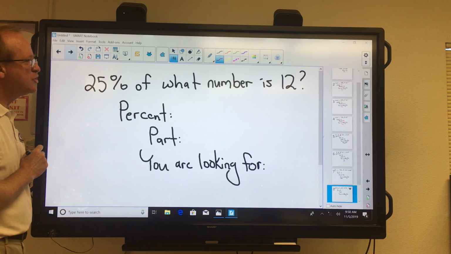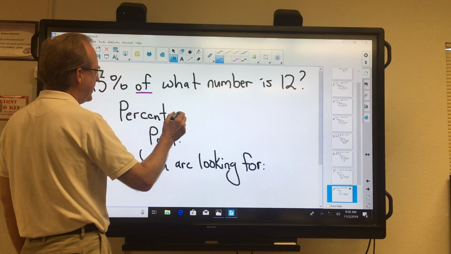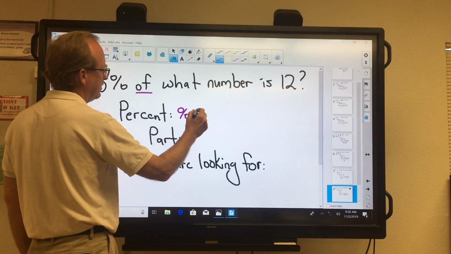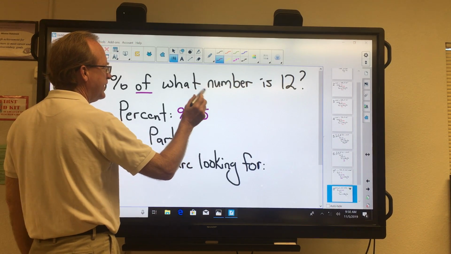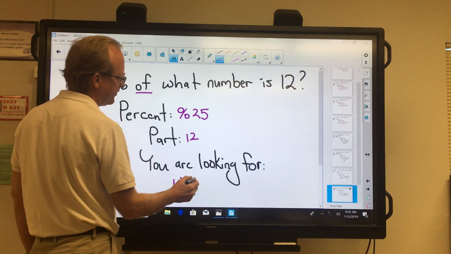25% of what number is 12? There's that "of" again, and that's a real great key word. The percent, well, we know that's 25. We know the part, and again, we're looking for the whole.